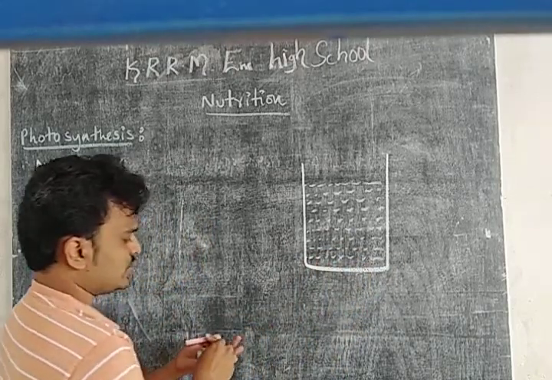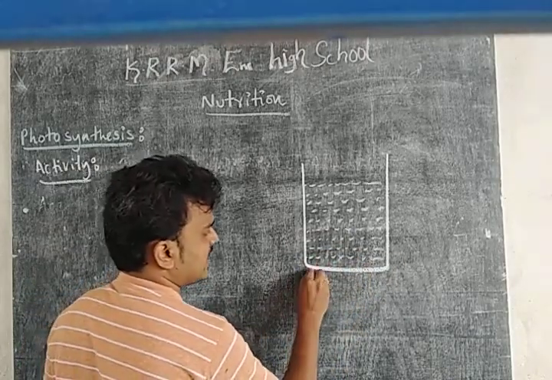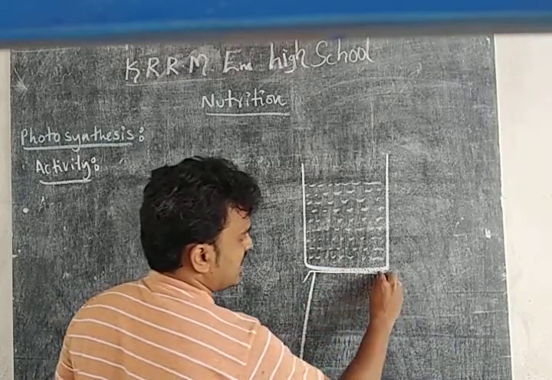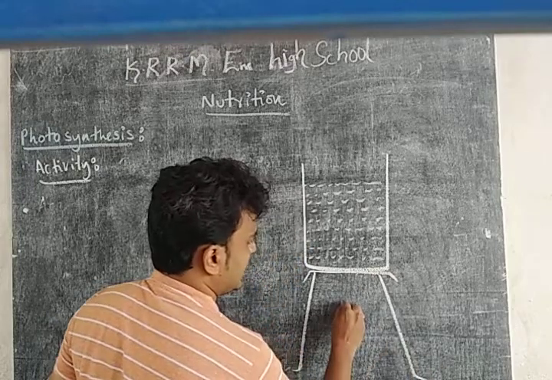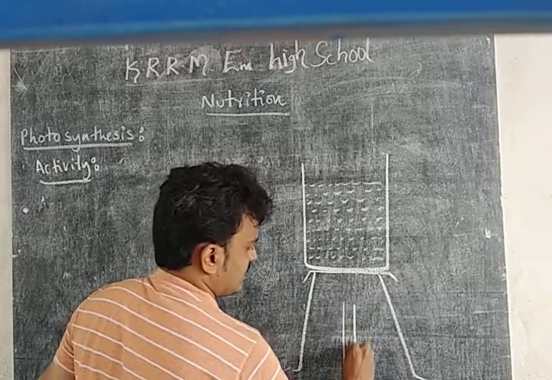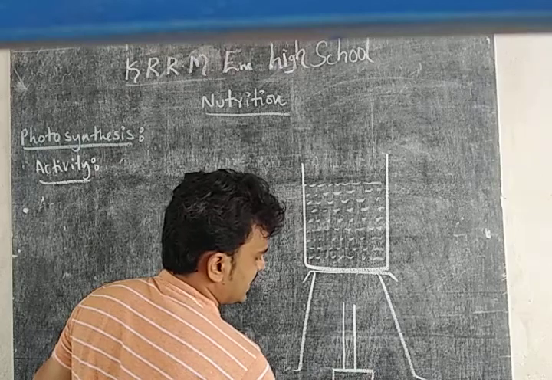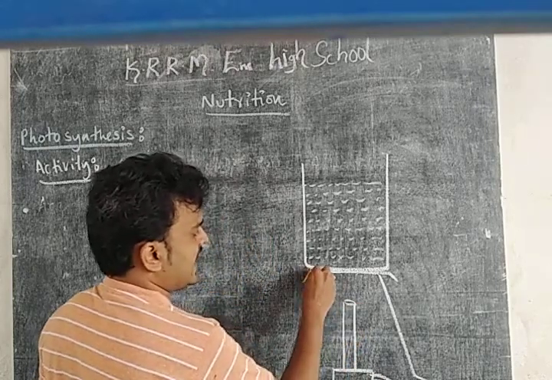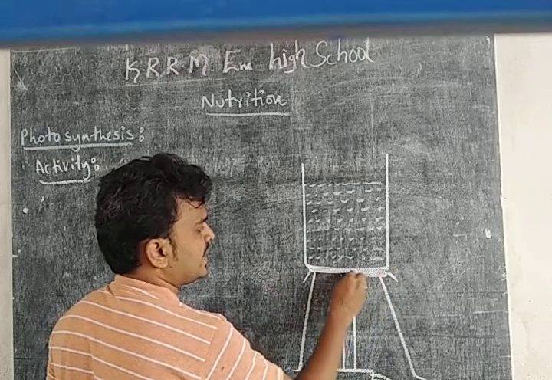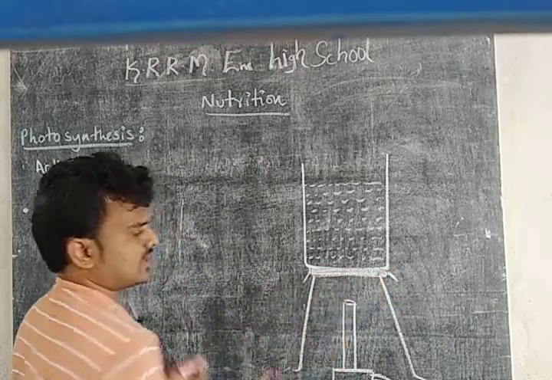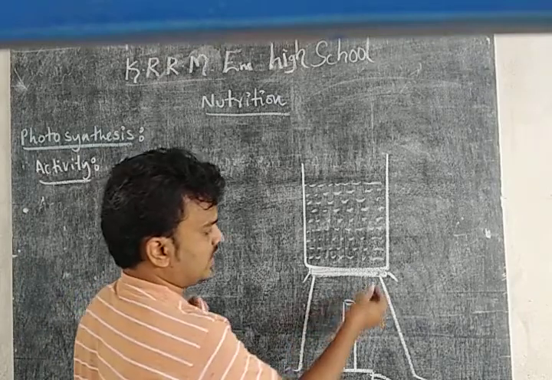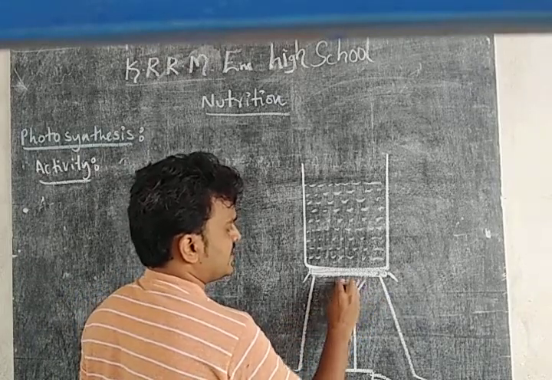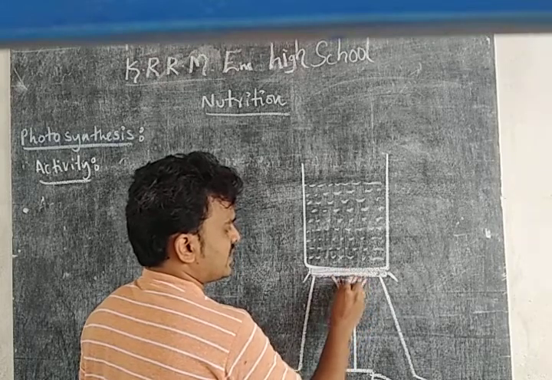We are not supposed to supply direct heat. For that purpose, we are using asbestos gauze. To reduce the fire, we use asbestos gauze, a net-like structure made with cement, to reduce the flame intensity.